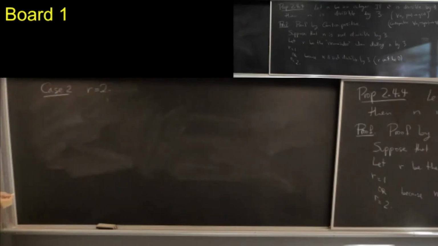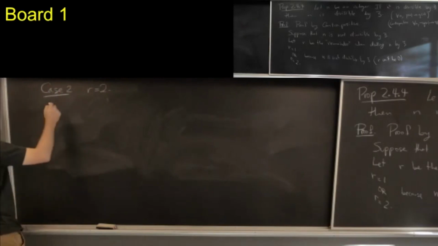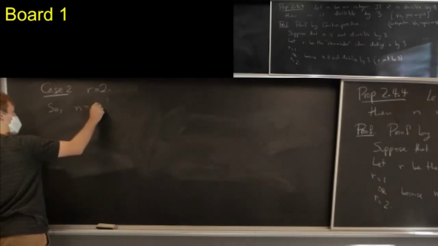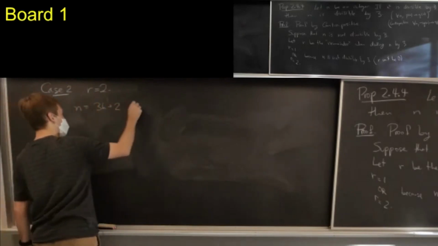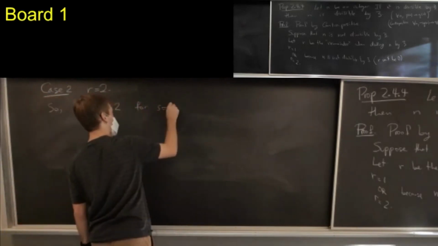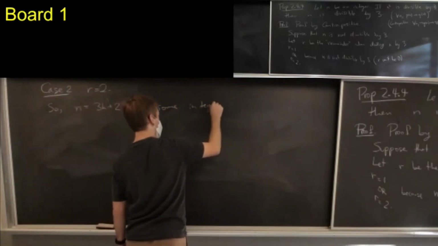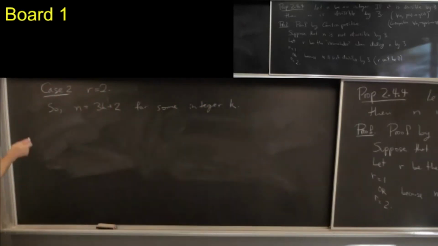So case 2 is R is 2. The remainder is 2. So n is of the form 3k plus 2 for some integer k. We're going to do the same thing, right? Just square it.